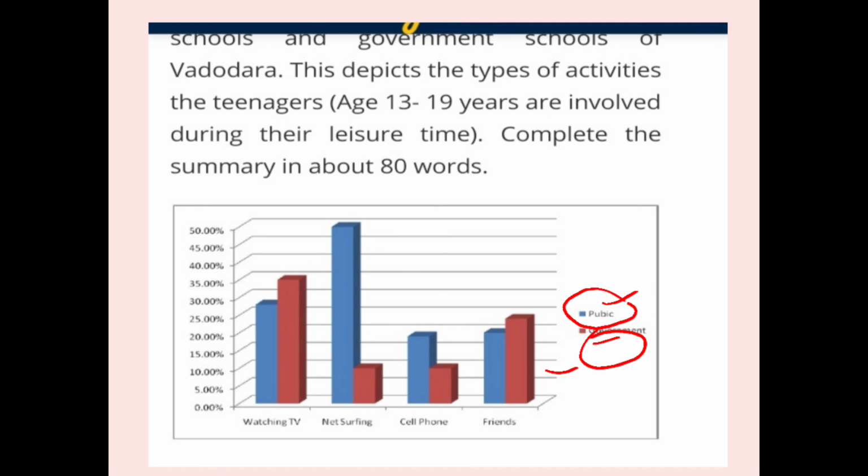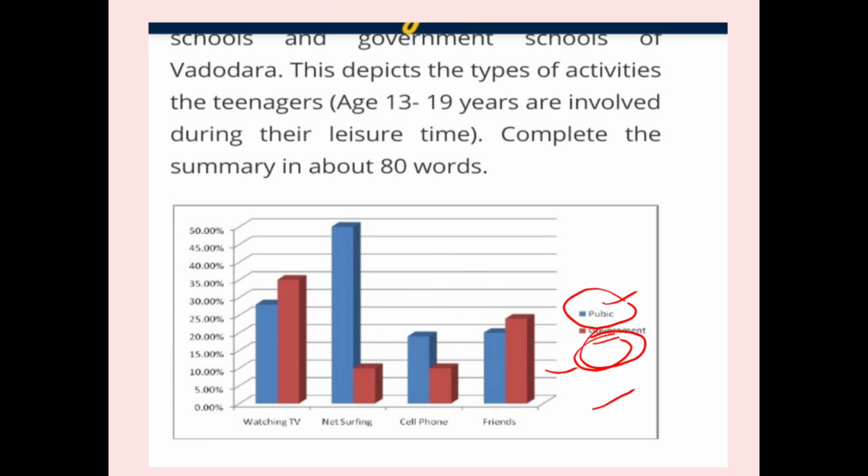But in government schools, the maximum children watch television, that is 35%. Surfing net, the lowest number of students, that is only 10%. Like this we will do in paragraph.